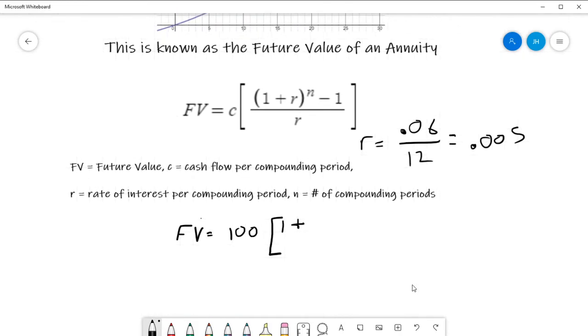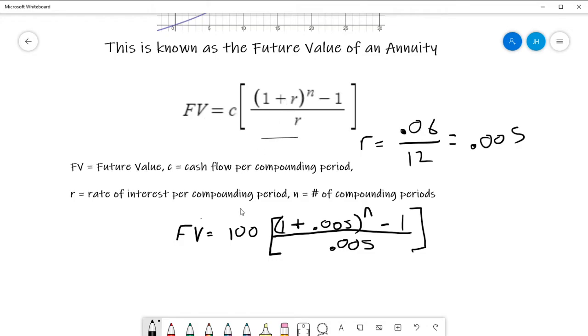Okay. So we have 1 plus 0.005 to the power of n, where n is the number of compounding periods. Minus 1, all over r. Well, once again, that's 0.005. Now this is a crazy kind of formula. It looks complicated, right? But really, guys, it's not too crazy. It just has a couple of variables for us to plug in here.